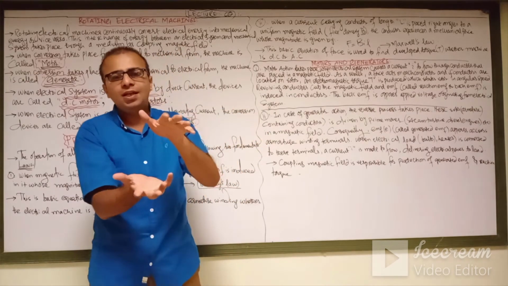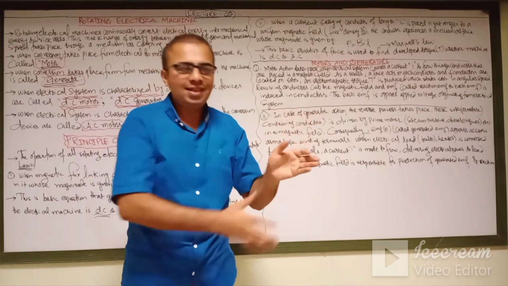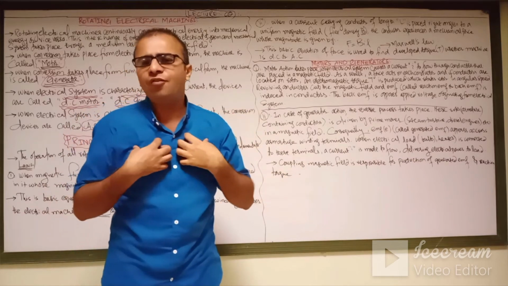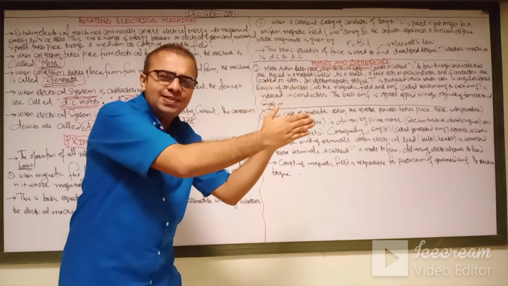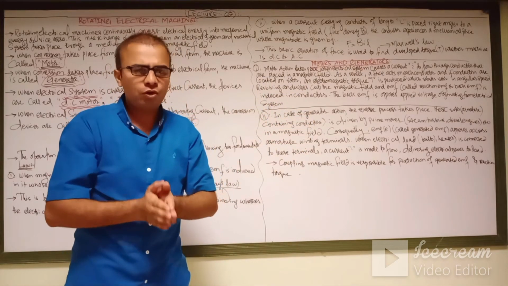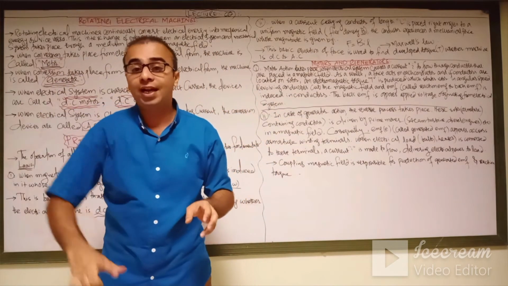For example, in a simple construction of the induction motor there are the stator and the rotor. The stator is energized from the AC supply or the DC supply. For example, if I am taking an AC motor, when we are applying the AC supply to the stator of the induction motor, what happens? The current I flows through the windings of that stator.